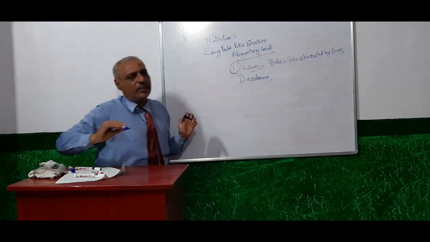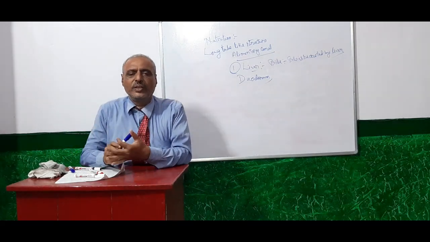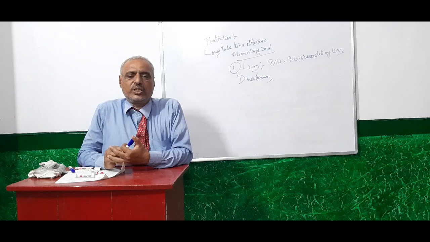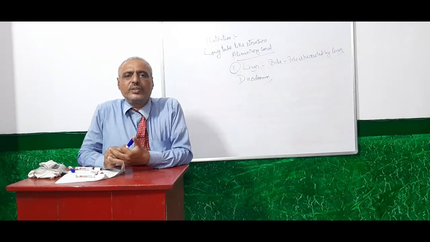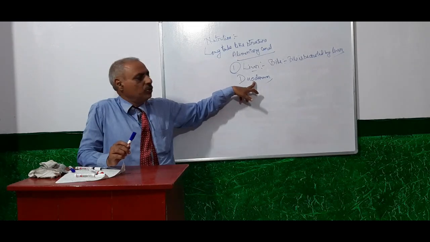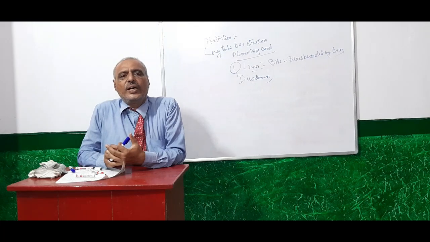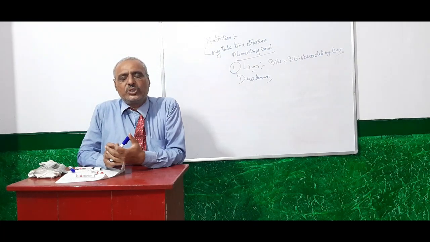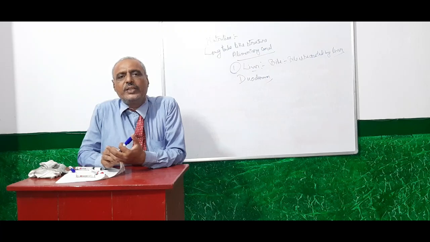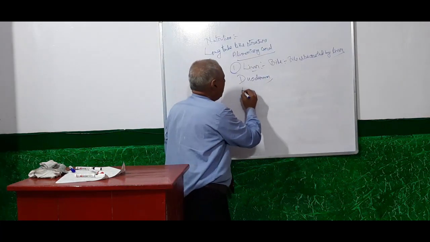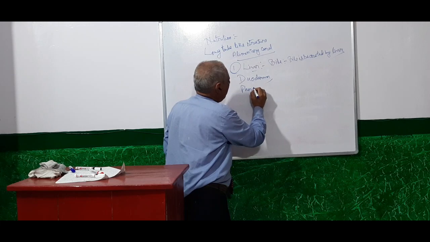So we can say the first part of the intestine is the duodenum, that is a U-like structure, like the English letter U. And in that U-like structure, two types of secretions come from two big glands. First is the liver, and the second largest gland is the pancreas. You can write like this, pancreas.